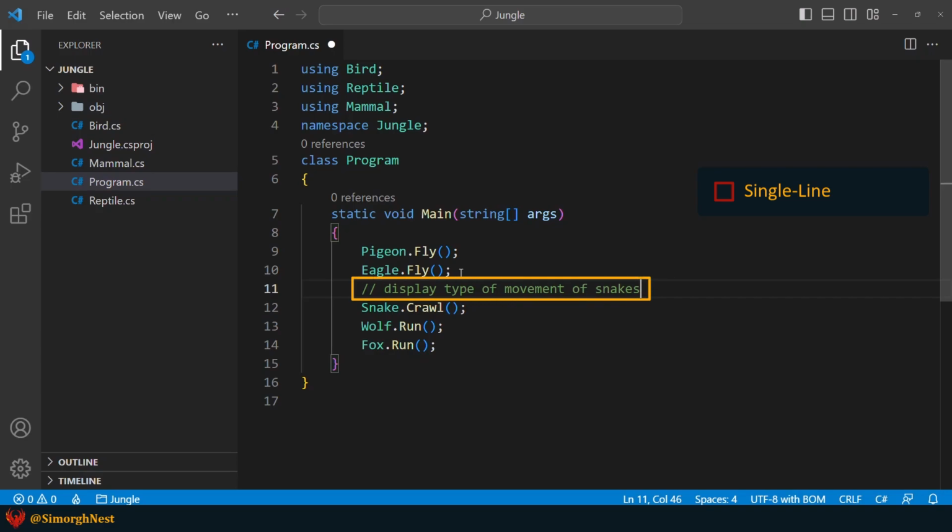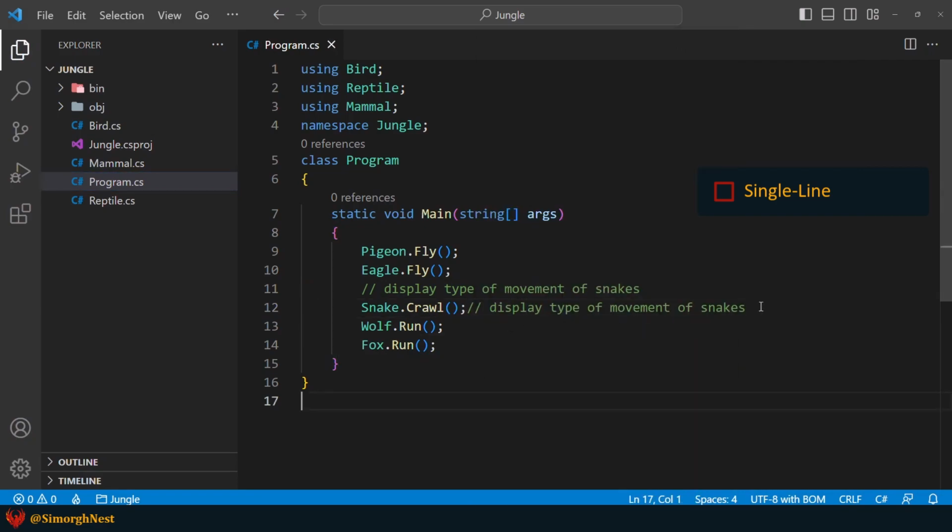As you can see, single line comments start with a double slash, and everything after these slashes is ignored by the C# compiler. As we told you, comments are used to help document what a piece of code does, so keep the comment simple and meaningful. We can put this single line comment next to this statement too, but for better understanding, use single line comments in a separate line.